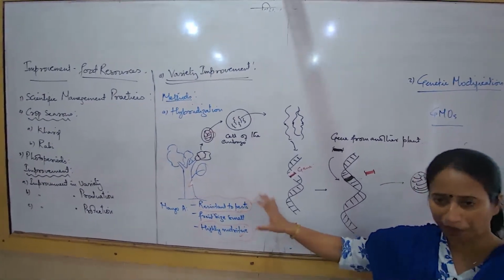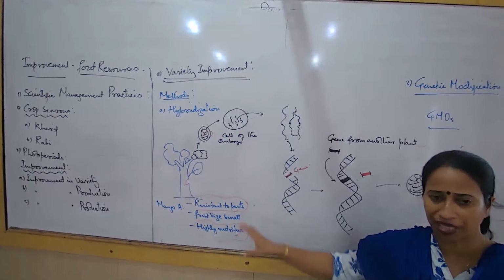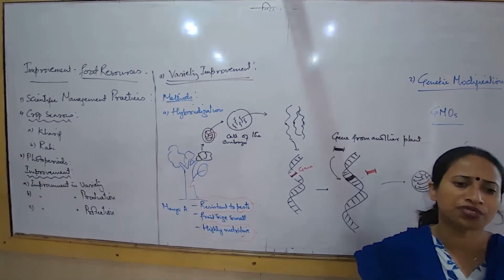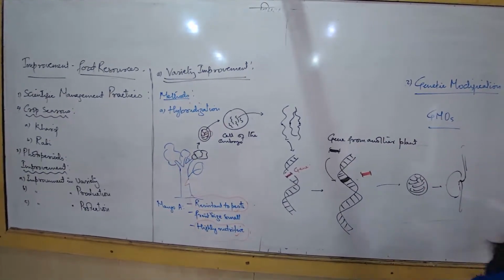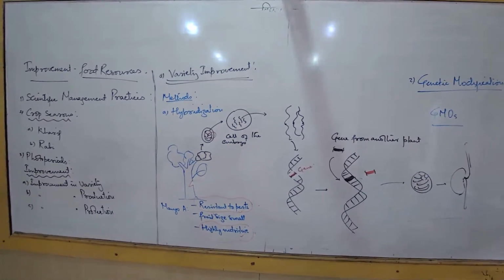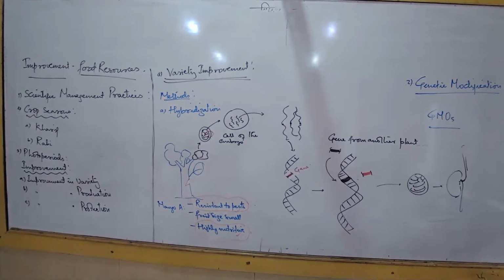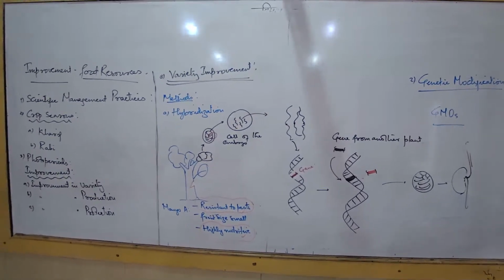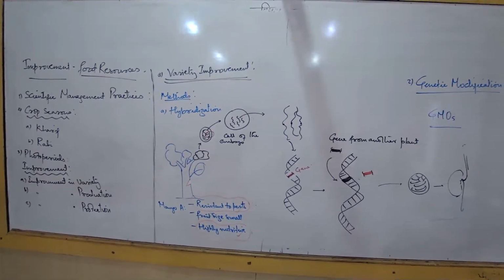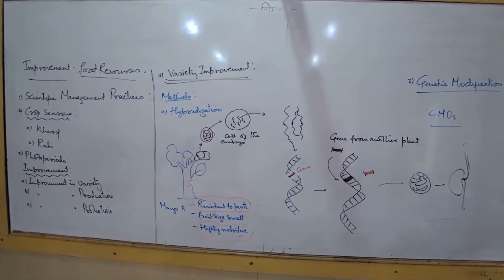Why are breeders and scientists all over the world trying to improve the variety? Suppose today you ask your parents. Roughly, they may be able to tell you that the type of tomatoes and cabbage and brinjal that we got when we were small children are not the same that we get to see today.